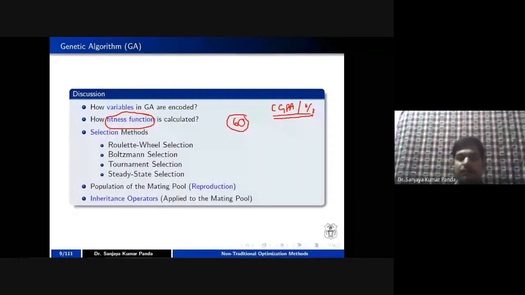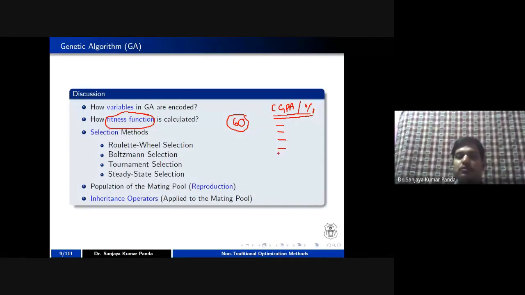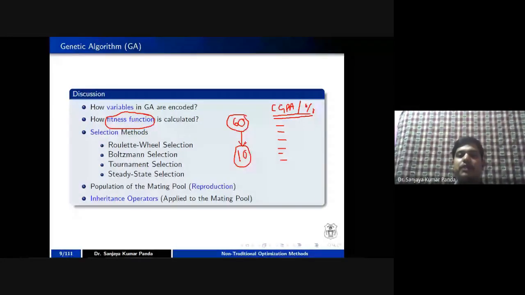Once I determine this fitness value, suppose in a campus placement I want to select only 10 students. In the initial phase, I want to allow only 10 students. So I have to apply some kind of selection method, right?